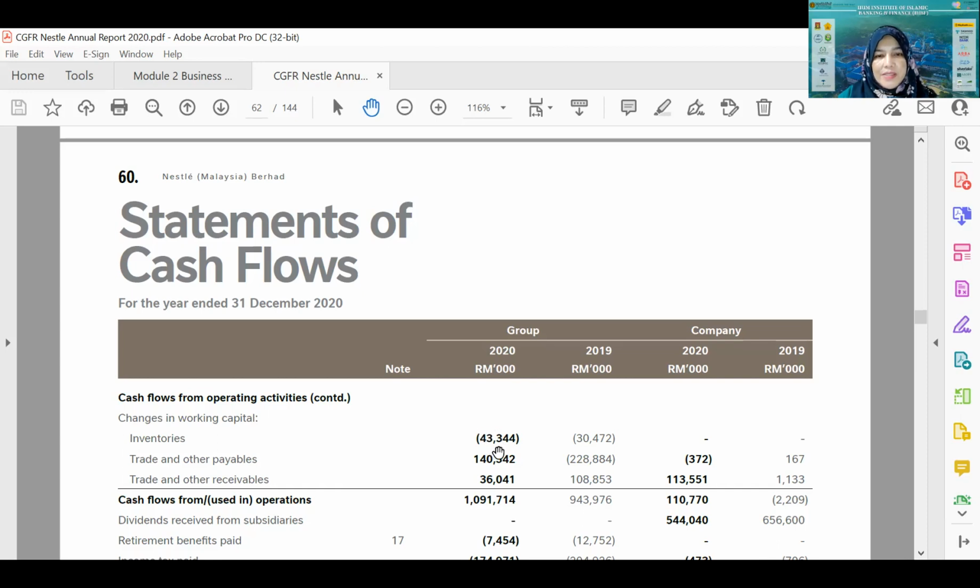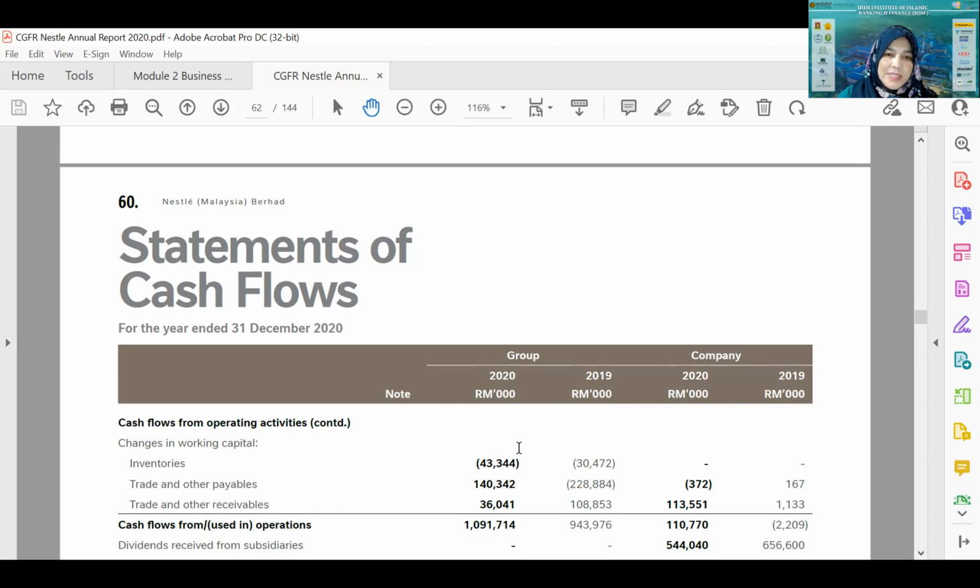So what it means here is money going out to buy inventory. Money going out to buy inventory, the amount is 43,344. This is reported in the statement of financial position for the inventory. The same goes for trade and other payables. In the statement of financial position, the two-year position is reported. So this is actually the difference between last year and this year.